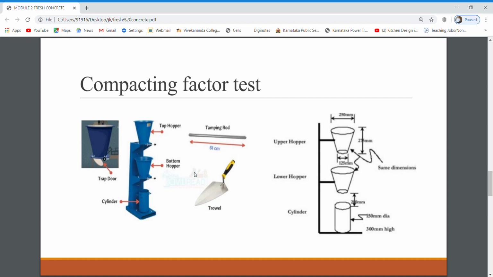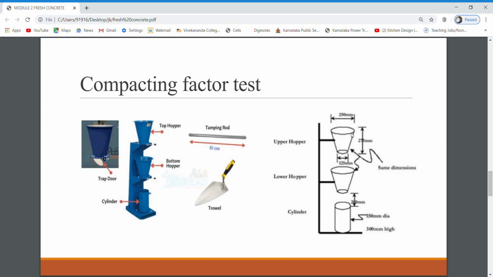This is a compacting factor apparatus. Here you can see the top hopper, and this one is the bottom hopper. So two hoppers are there. For each hopper you will have a trap door, and below that, after the two hoppers, you can keep a cylinder here. This is called the cylinder, and you also need a trowel and tamping rod. The upper hopper dimensions are given here, and the cylinder diameter is 150 mm and height is 300 mm.